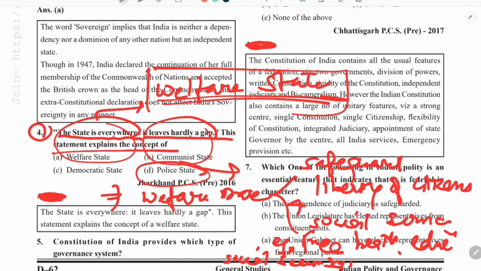Like we can also say the financial assistance to the jobless. So these are the various kinds of functions of the welfare state. So in that positive sense, a state is present everywhere where there is a need of citizens. So here the answer is A, welfare state.